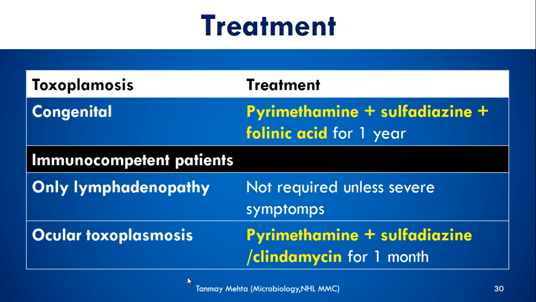Treatment for Toxoplasmosis: in case of congenital Toxoplasmosis, you can give pyrimethamine and sulfadiazine, and both these drugs will decrease the folic acid level, so we will also give a supplement of folic acid for 1 year. In an immunocompetent patient who has only lymphadenopathy, nothing is required as such unless very severe symptoms are there. In case of ocular Toxoplasmosis, pyrimethamine and sulfadiazine or clindamycin for 1 month can be given.